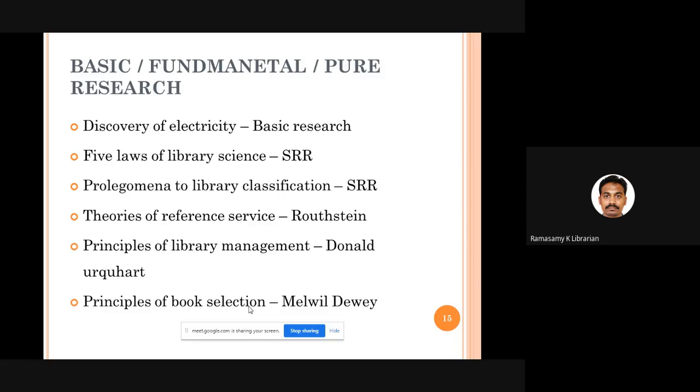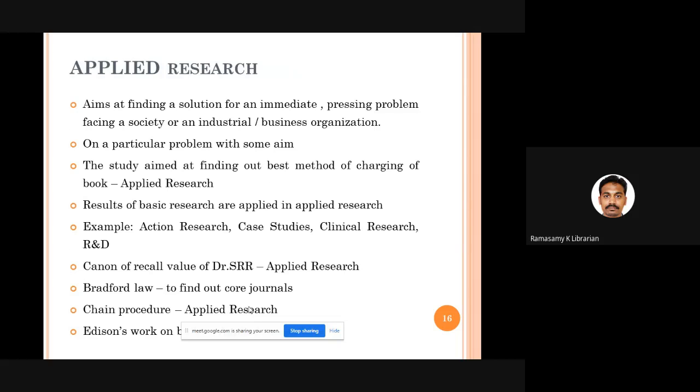For example, if you take principles of book selection, it can be applied to any kind of books, any subject, e-books, periodicals, magazines, pamphlets, research reports, whatever you want to buy in a library. You can make use of the principles of book selection given by Melville Dewey. So these are a few examples of pure research. Good.